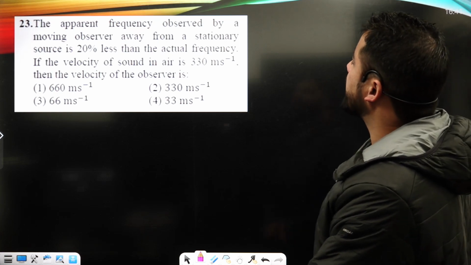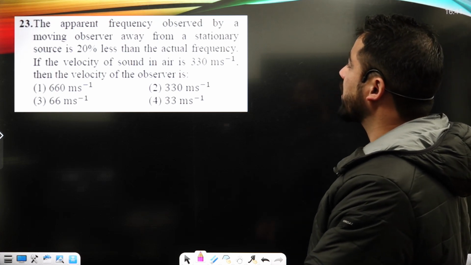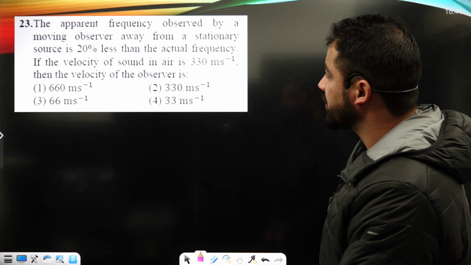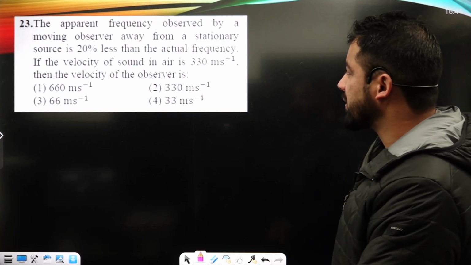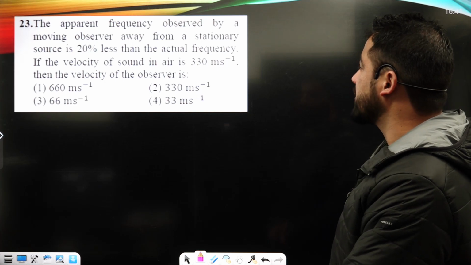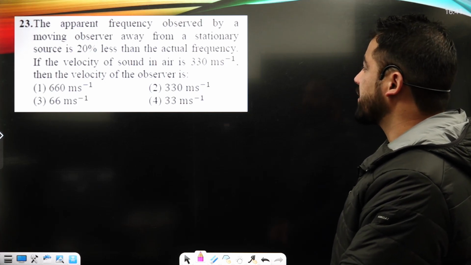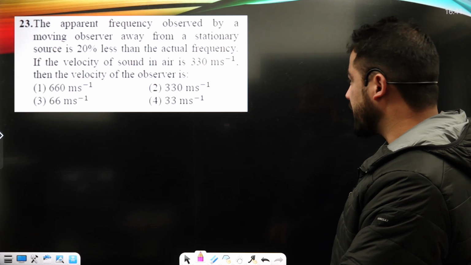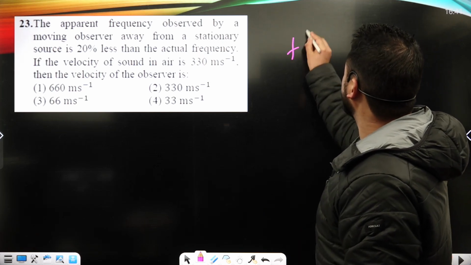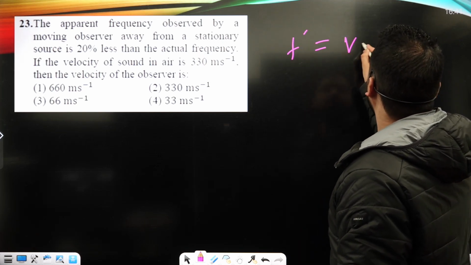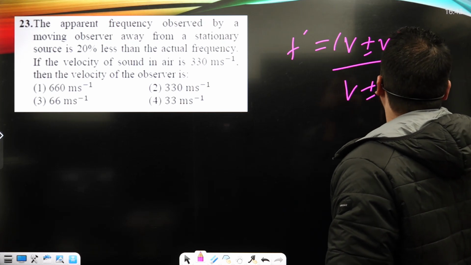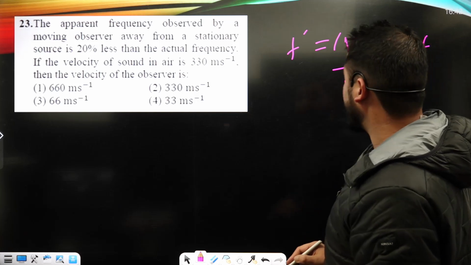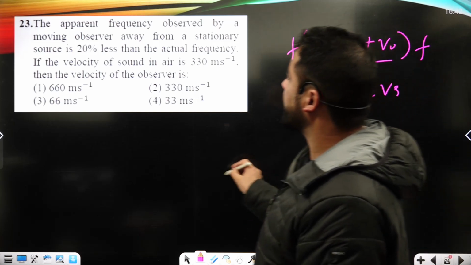Now the apparent frequency observed by the observer, moving away from the stationary source, is 20% less than the actual frequency. If the velocity of sound in air is 330 meters per second, then the velocity of the observer is basically, again, we can just say F prime is equal to V plus minus V naught upon V plus minus Vs times F. Okay, F prime is basically what?